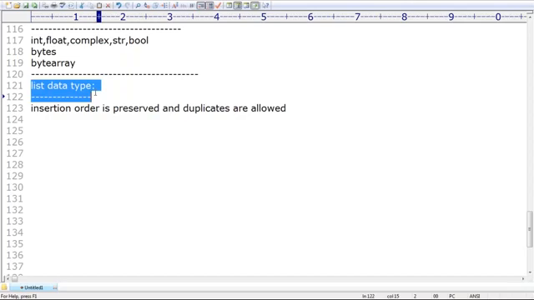When should we go for the list data type? If you want to represent a group of values as a single entity where insertion order is preserved and duplicates are allowed, then happily we can go for list data type. Now, what is the meaning of insertion order preserved? Now observe.